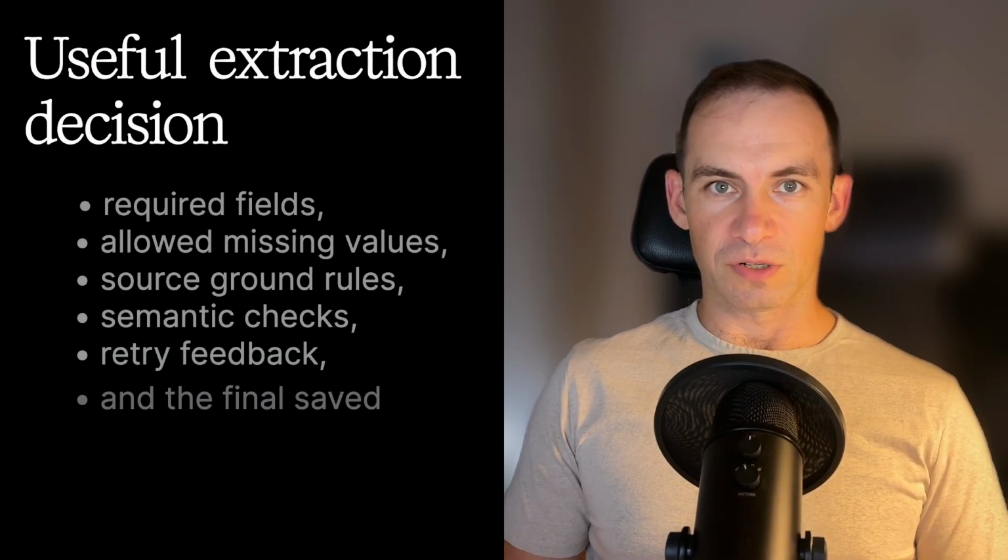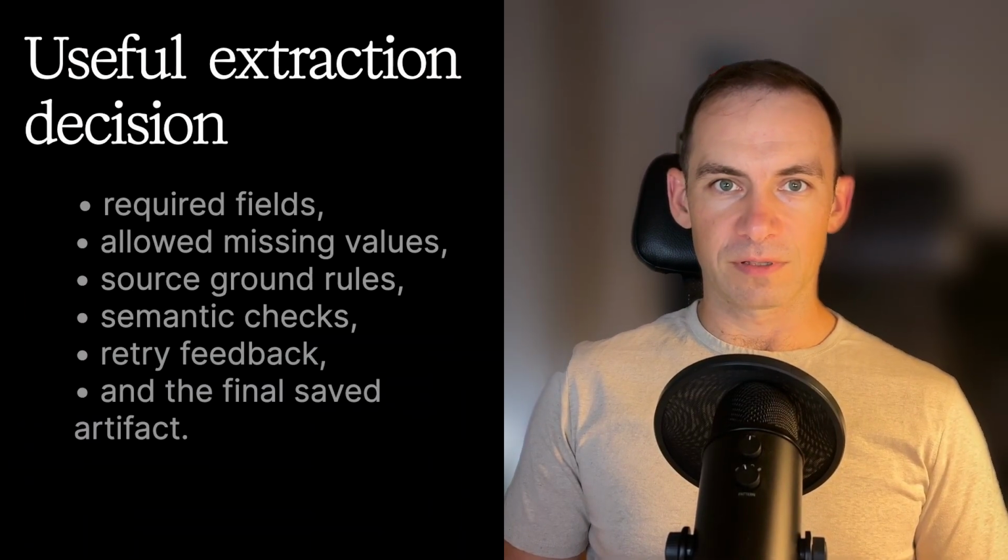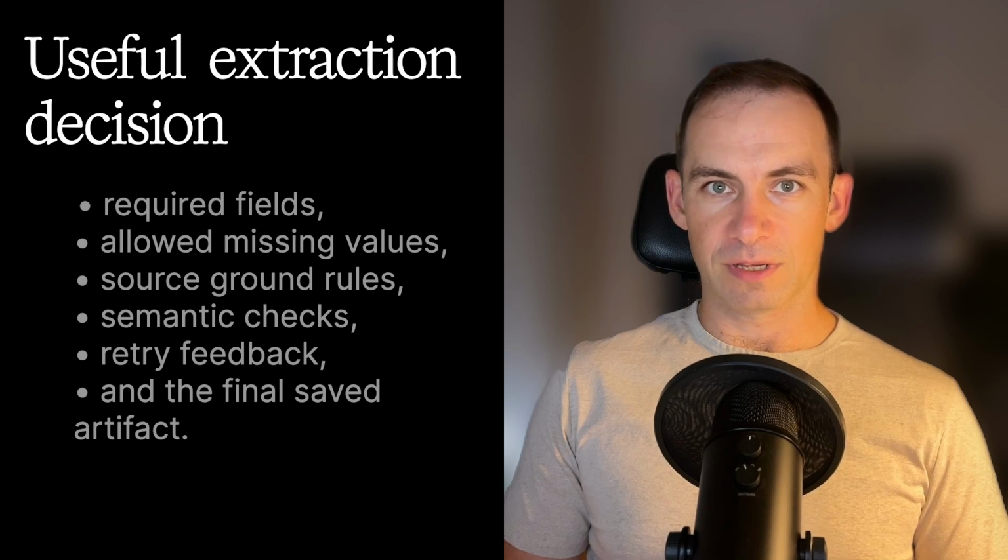Without these answers, you do not have an extraction contract. You have only a request. A useful extraction decision defines required fields, allowed missing values, source ground rules, semantic checks, retry feedback, and the final saved artifact. Those decisions come before prompt refinement, because if you cannot score the output, the prompt is still underspecified.